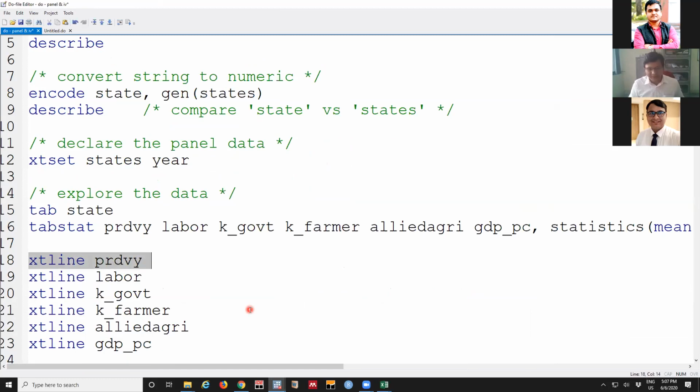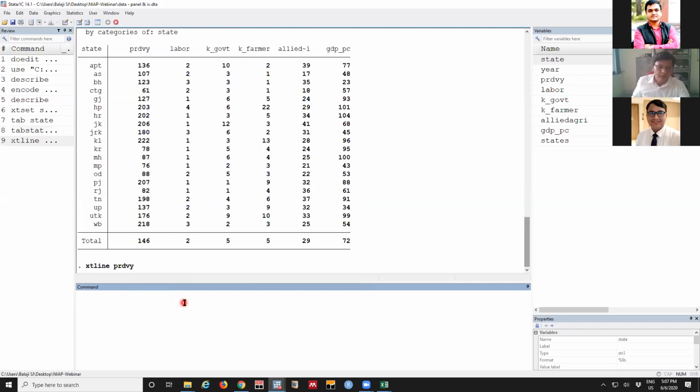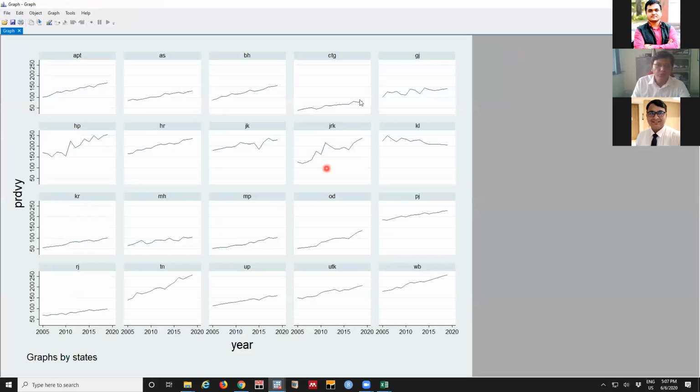Tabulating is one way of looking at the trend, and the other way is to go for a graph. In cross-section data this is just a line. Since it is panel data, for every syntax there will be an addition of XT here. XT means this is panel data. So once you go for xtline productivity, you get the productivity trend for all the states, for all the time period. As usual, this is Andhra, Haryana, MP, Uttarakhand, Tamil Nadu. The information is much clearer.